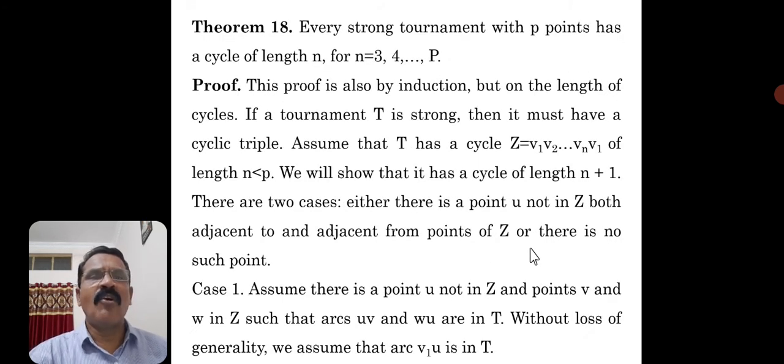Every strong tournament with P points has a cycle of length n. So what kind of tournament are we considering?